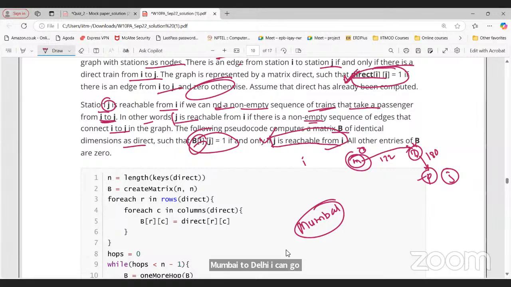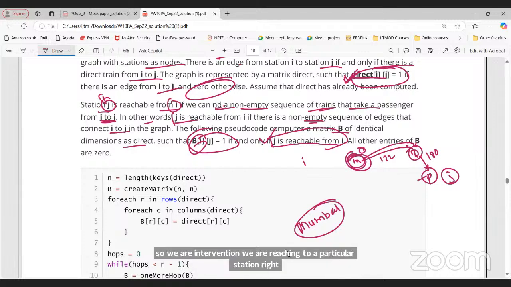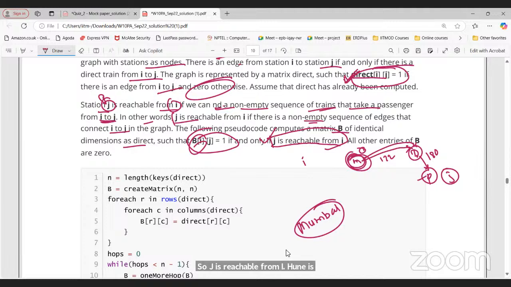Delhi to Pune, I can reach. Yes, but I can also reach Mumbai to Pune via Delhi. First I will go to Delhi, then I will go to Pune, right? So Pune is reachable from Mumbai with an intermediate station. So we are reaching a particular station through an intermediate station. So J is reachable from I. Pune is reachable from Mumbai if we can add a non-empty sequence of trains, for train numbers 122 and 180. So there is a sequence of trains that takes a passenger from I to J.